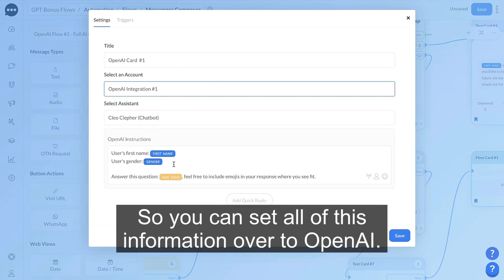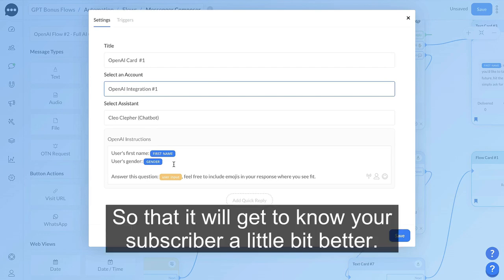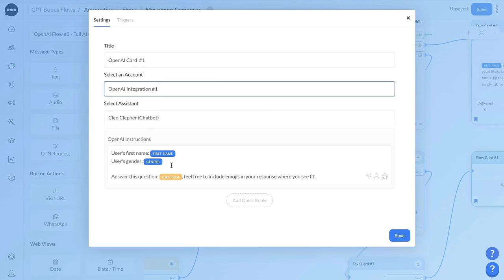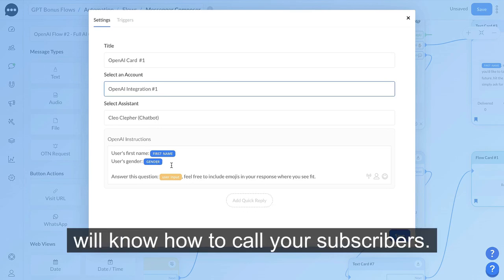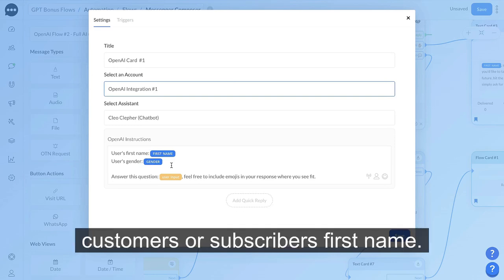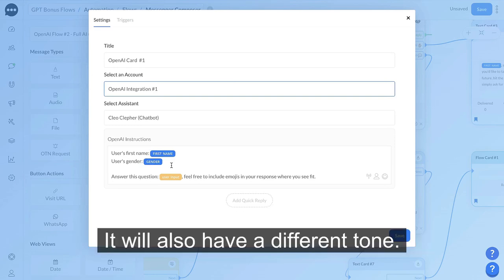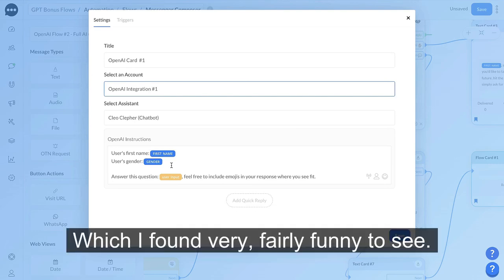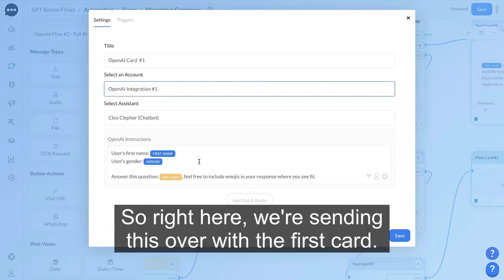So you can send all of this information over to OpenAI so that it will get to know your subscriber a little bit better. By sending over the user's first name and the user's gender, AI will know how to call your subscribers. In some of these replies, you will see that it will use the customer's or subscriber's first name. It will also have a different tone when it talks to a man or talks to a woman, which I found very, very funny to see. So right here, we're sending this over with the first card.